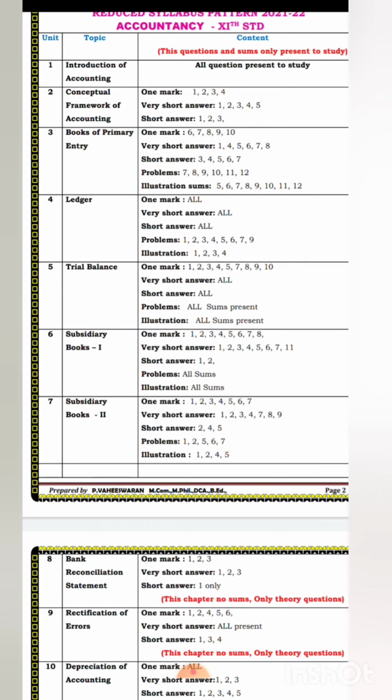Do the sums in a very neat manner. Use the scale and pencils. You will get more time, you are not in school, so you will have more time. So do the sums politely, calmly, and take your own time.